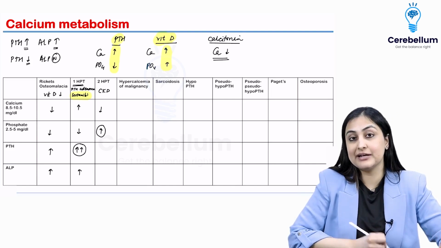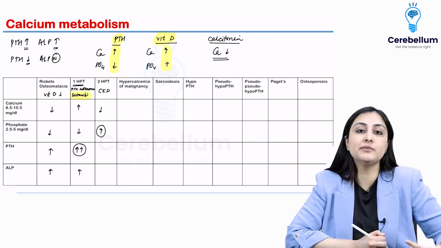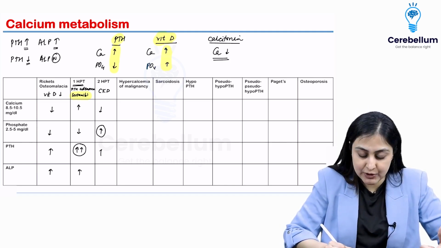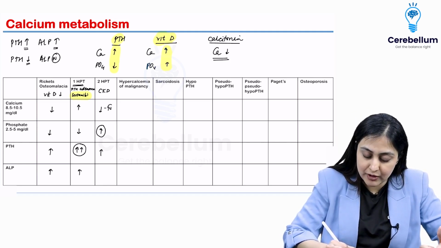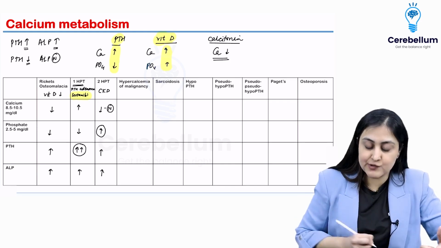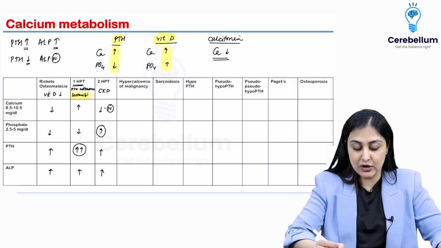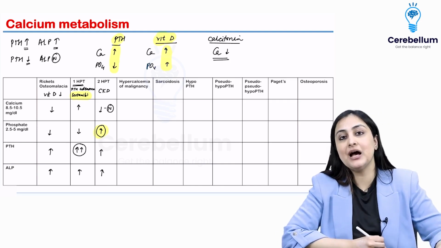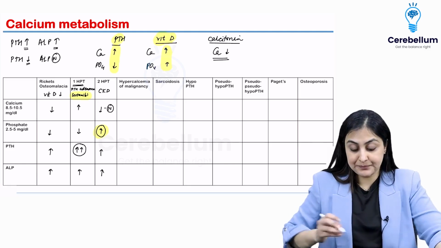This is the hallmark, that phosphate is going to be high because kidneys are not able to excrete the phosphate. Because calcium is low, how will PTH be? It will rise and try to normalize the calcium, and in the process ALP also increases. So the hallmark between primary and secondary is the fact that phosphate is going to be high in secondary HPT.